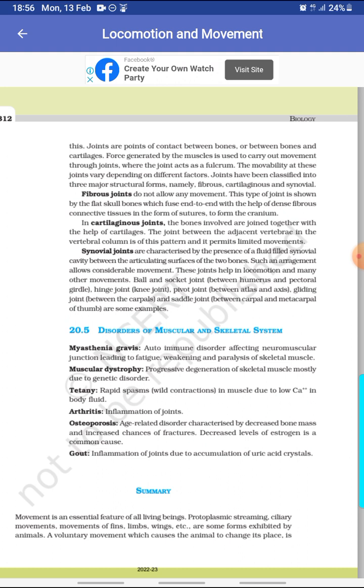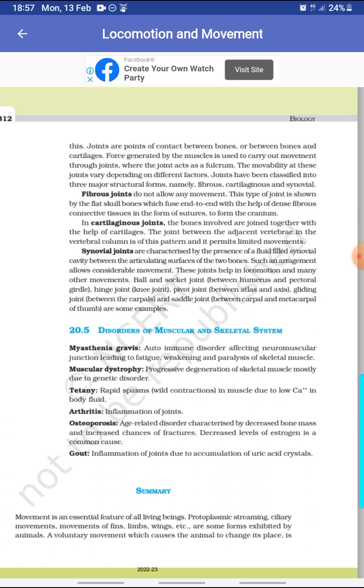Joints have been classified into three major structural forms, namely fibrous, cartilaginous and synovial. Fibrous joints do not allow any movement. This type of joint is shown by flat skull bones which fuse end to end with the help of dense fibrous connective tissue in the form of sutures to form the cranium. In cartilaginous joints, the bones involved are joined together with the help of cartilages. The joint between the adjacent vertebrae in the vertebral column is of this pattern, and it permits limited movements.